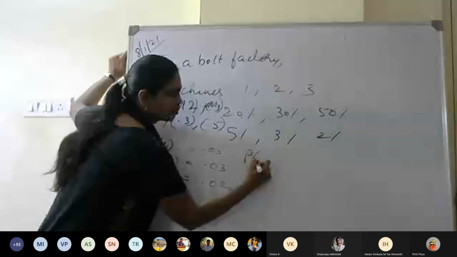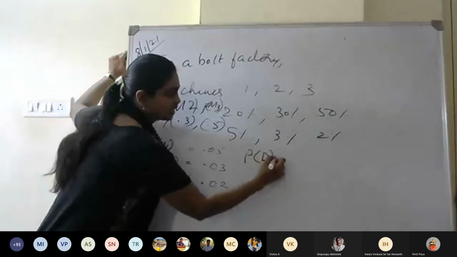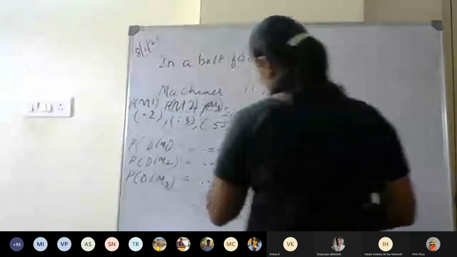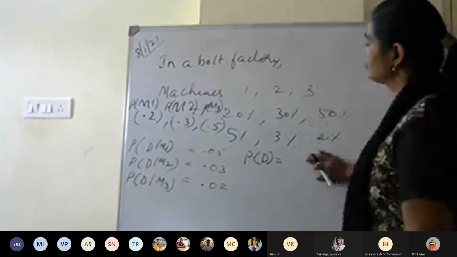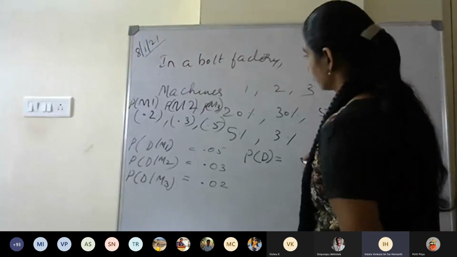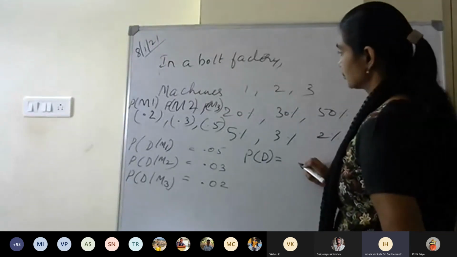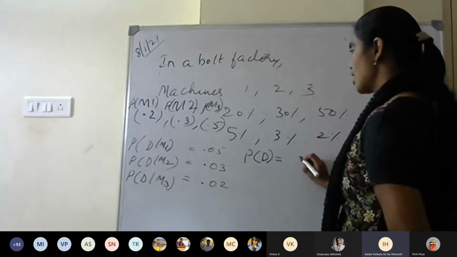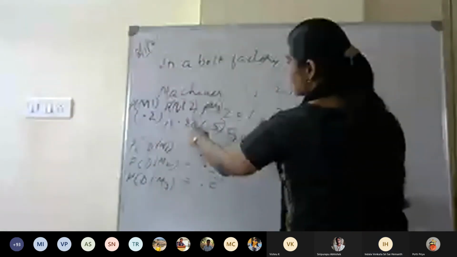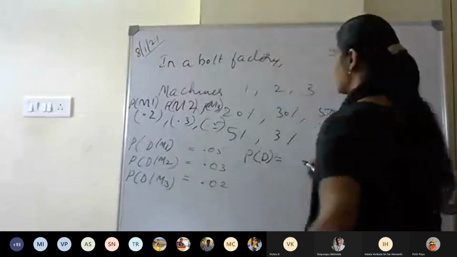So now what is the probability that a bolt that you take is defective? That is probability of D, that is equal to, can one of you tell me? P of M1 into P of D by M1 plus P of M2 into P of D by M2 plus P of M3 into P of D by M3. Yes, absolutely right. So we multiply this with this, this with this, and this with this, and sum up.